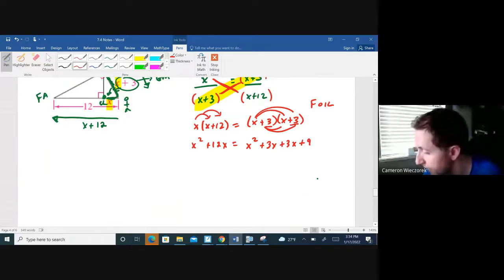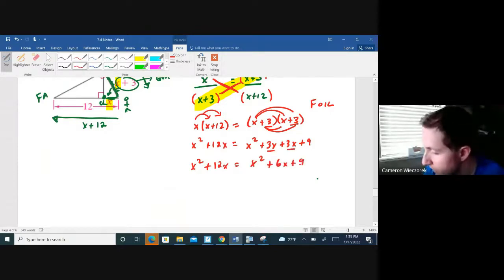So I get x squared plus 12x. And on the right side, I get x squared plus like terms, 3x plus 3x is 6x plus 9. And we'll notice that our x squareds go away. X squared cancels out on the left and on the right.